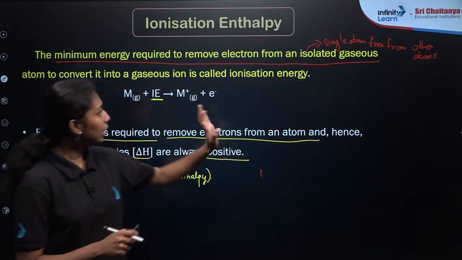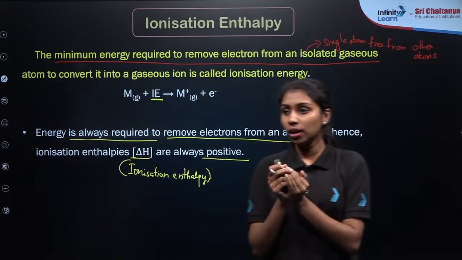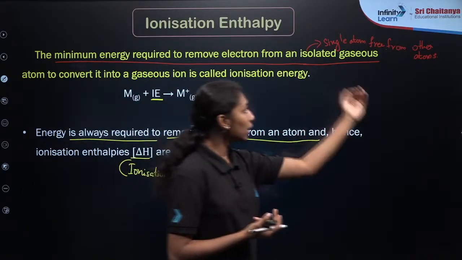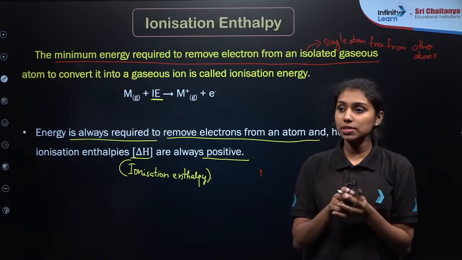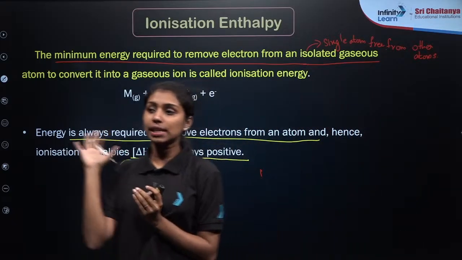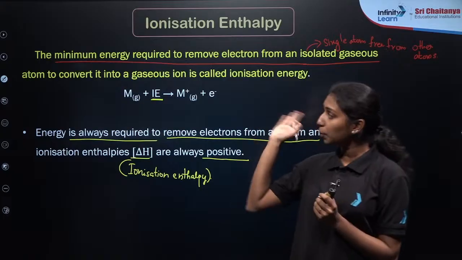Okay, I have already written here, right? Isolated atom means a single atom. If you take a single atom that is free from any other bonds, that single atom is known as the isolated atom. So if you know about the isolated condition, it is a single atom, different from other atoms, free from the other atoms.